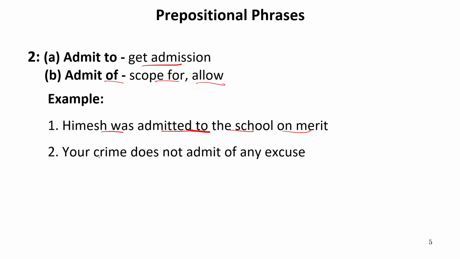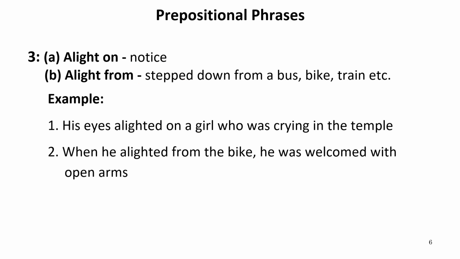Now in the other sentence, your crime does not admit of any excuse. It means that your crime is not that simple, it is not liable to admit of any excuse. Any excuse cannot be given for that, or any excuse cannot be the substitute for that. Now let us move to the next one.